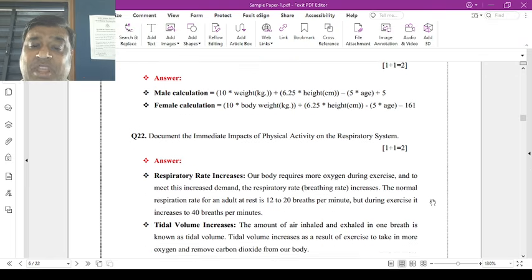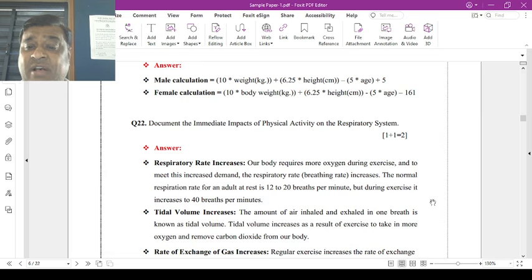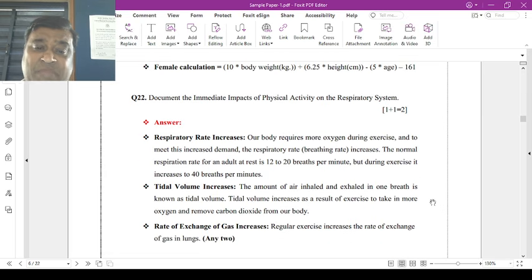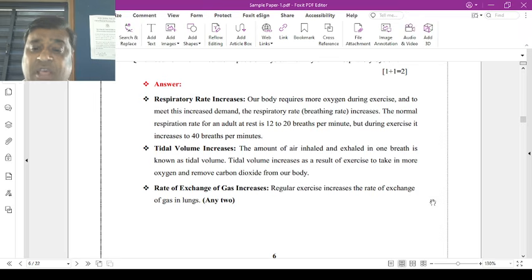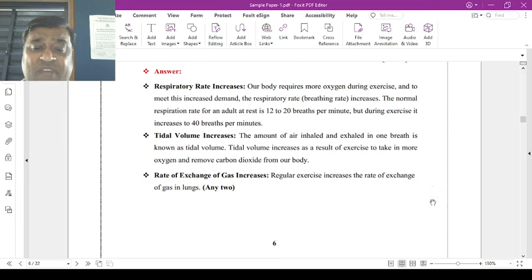Document the immediate impacts of physical activity on the respiratory system, meaning short-term impacts. Respiratory rate increases, meaning your breathing capacity can increase in a minute, which we measure. Normal is 12 to 20, while if you are doing activities it goes up to 40 breaths per minute. Tidal volume increases. Tidal volume means the amount of air inhaled and exhaled within one breath. Exchange of gases can be increased in regular activities. Any two you have to describe.